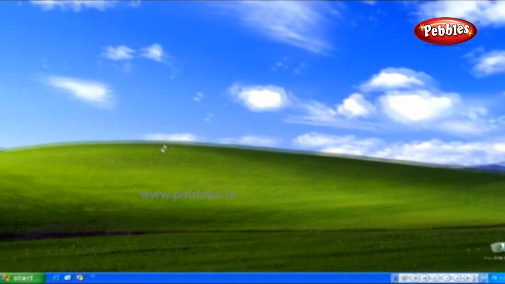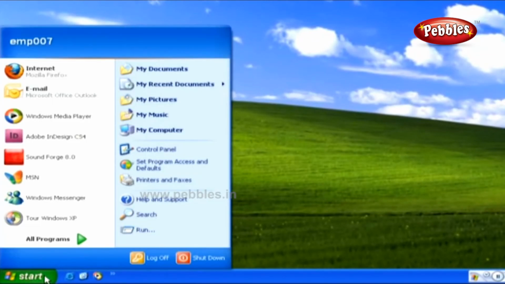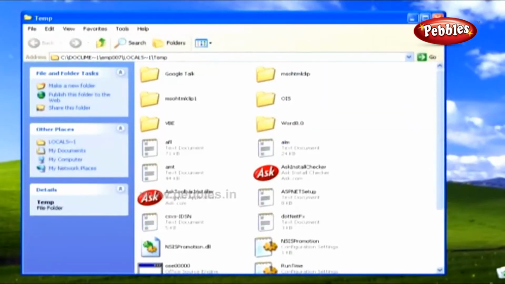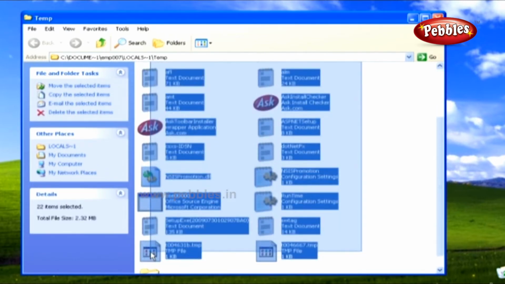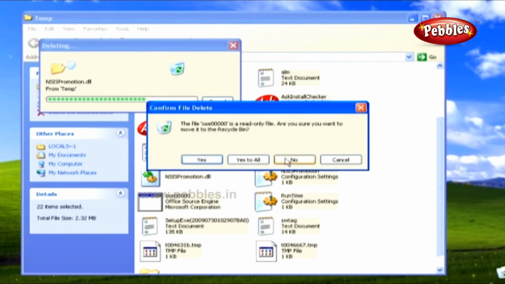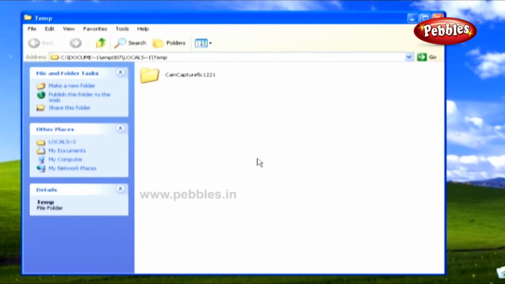To open your temp folder, go to the Start icon and select the Run command. Here in the Run dialog box, enter %temp% in the Open field, and then click the OK button. This will open your system's temp folder, which contains all the unwanted files. Now select all the files from the folder and press the Delete key on the keyboard. Now from the Confirm Delete dialog box, select the Yes button, so that all the files in the folder get deleted.